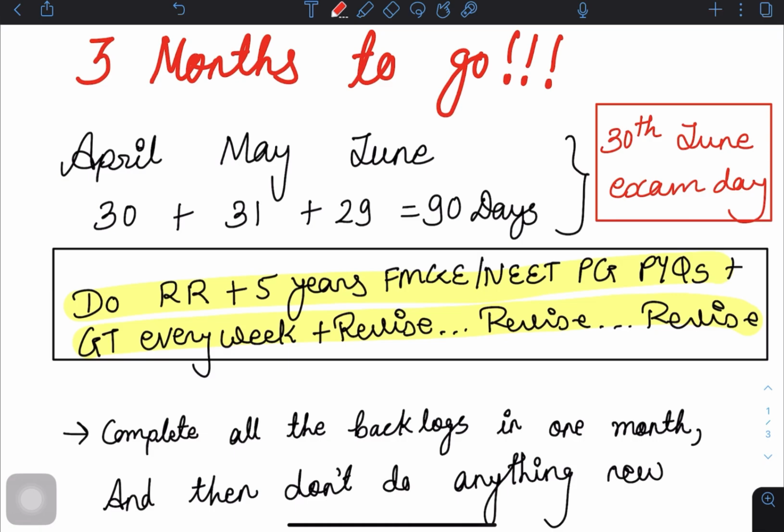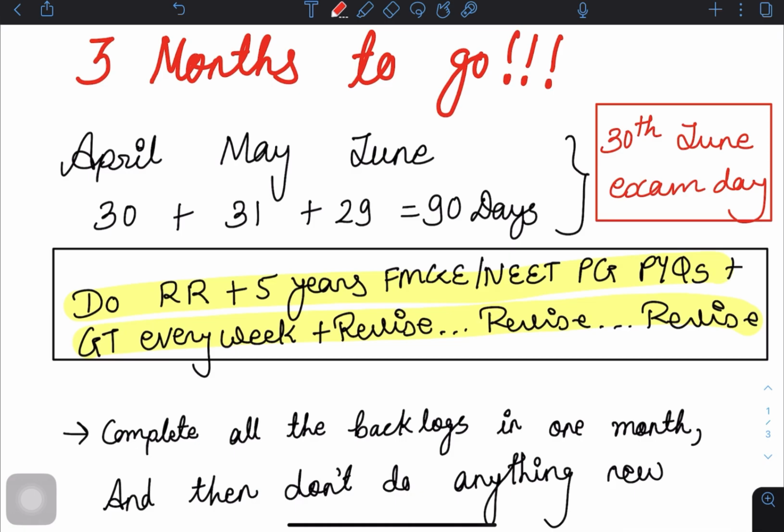Because see, everybody's weak subjects are different. It's not necessary that whichever subject is weak for me, it should be weak for you. Are you getting my point? See, for me, surgery was very easy. For somebody else, surgery could be very tough. So I could revise surgery in 2 to 3 days. But somebody who is very weak in that subject has to give more days, 4 to 5 days or 6 days for that matter. That's why I don't want to make a timetable for a particular time slot.